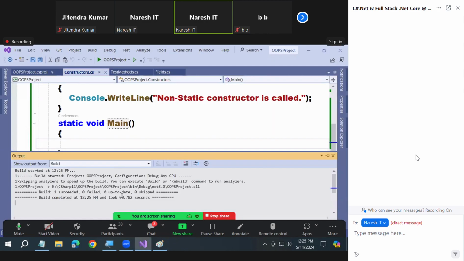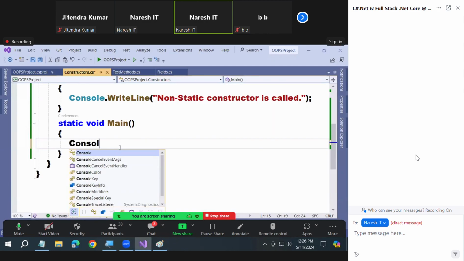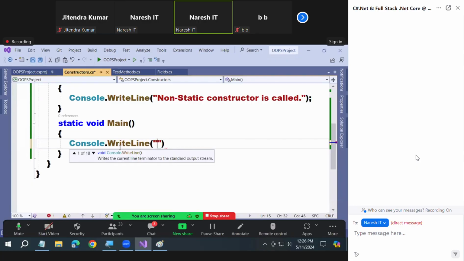Okay. Now watch it. I'm writing here Console.WriteLine: main method called. Okay. Now tell me, when I run this code, what will be printed first? Main method called first, static constructor called, or static first, main method first? What prints first? I want the sequence now. First one, main. Second, static. Correct now?